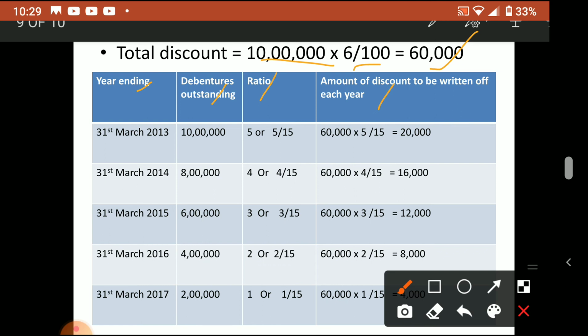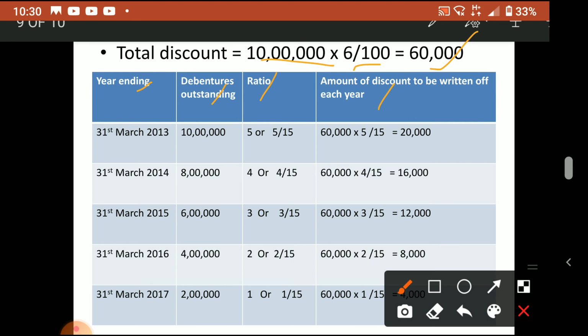Here each year the amount will be different. In the first method the same amount, 12,000, was written off, but here each year the amount will be different. The first year ends where 2012 April 1st was the issue date, that means the year end is 31st March 2013.